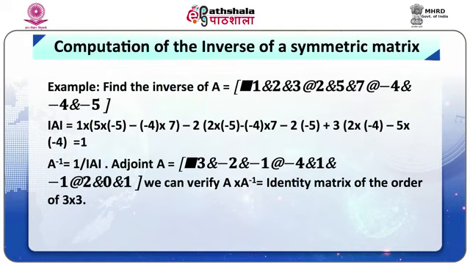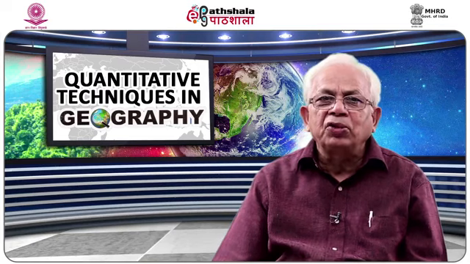We can verify that multiplication of A with its inverse is equal to the identity matrix of order 3 by 3. Note that as the dimensions of the matrix increase, the computation of the inverse becomes more and more difficult and we have to take the help of computers and statistical packages for its calculation.